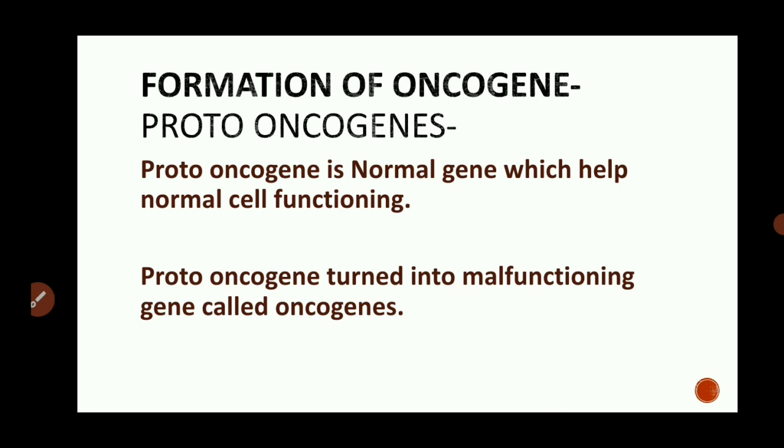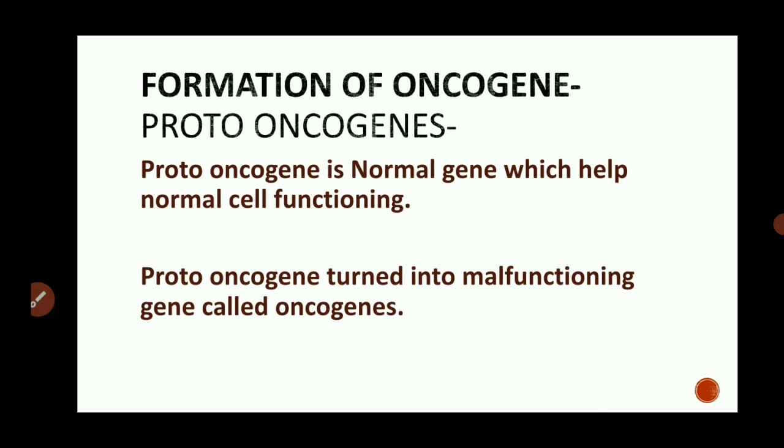Proto-oncogenes are turned into a malfunctioning gene called the oncogene. When the proto-oncogene is turned into a malfunctioning gene, that means it performs an abnormal function, then it is called the oncogene. Proto-oncogene performs the normal function of the cell. When it performs the abnormal function, then it is called the oncogene.